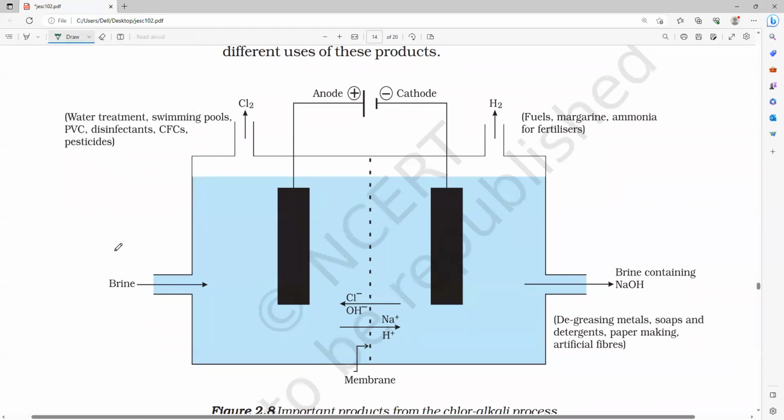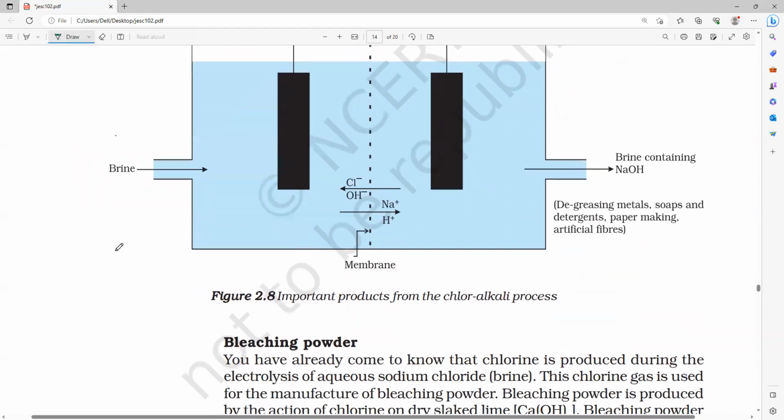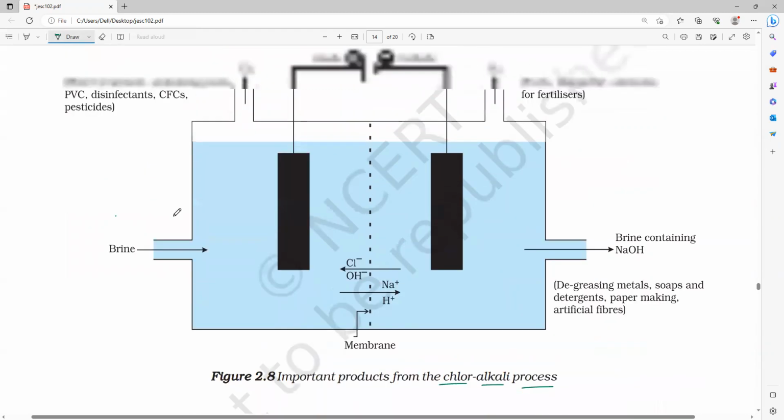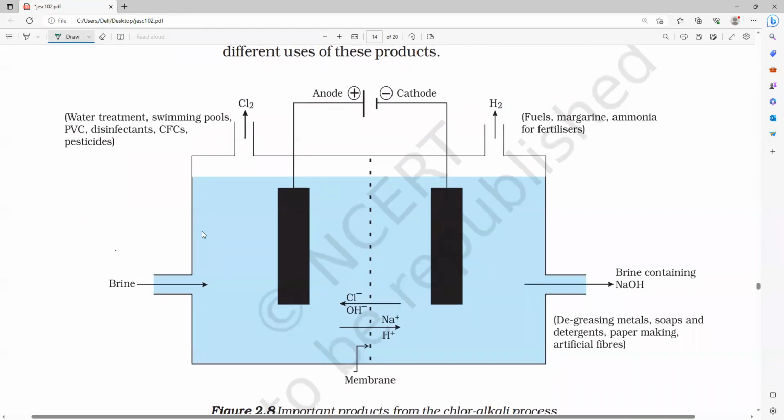You can see this is the electrolyte container. So what is the name of the process? This production process we call chloralkali. Chloralkali process. You can notice the brine is in here. Brine means concentrated sodium chloride solution. Am I right or wrong, everybody? Yes, sir.